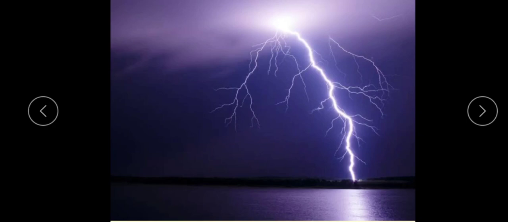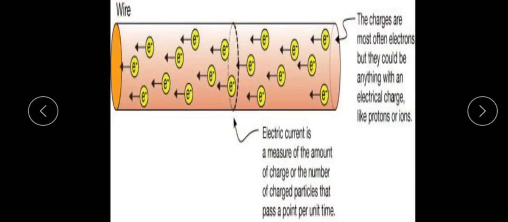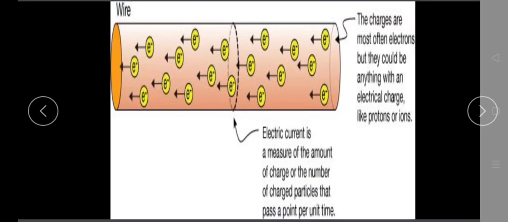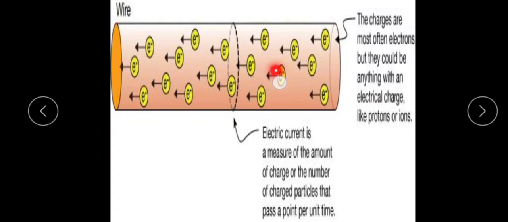The next thing is the definition of electric current. See, this is a conductor here, in which there are so many electrons present inside the conductor, and the definition of electric current is like this. The electric current is a measure of the amount of charge, or the number of charged particles, that passes a point per unit time. That is what we call electric current.